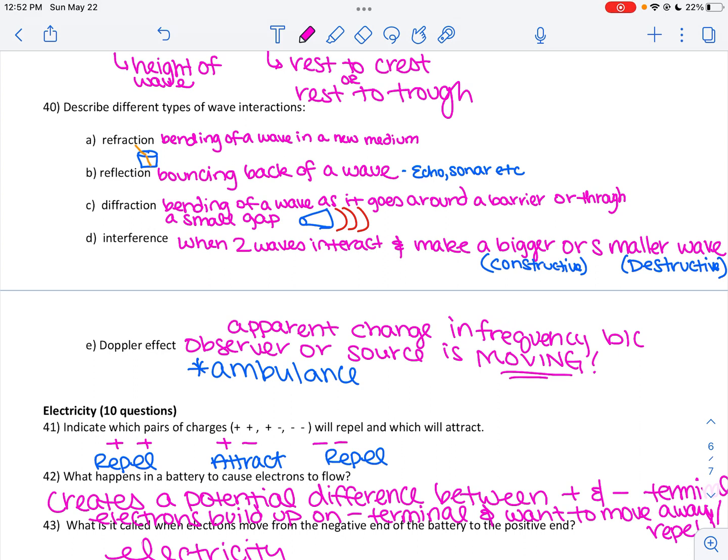Diffraction, this was the cheerleader megaphone, or why people can hear me in the hall even though they can't see me. It's because the wave bends as it passes through a small gap or around a barrier. Interference, when sound combines or when waves combine, they make a bigger wave or they cancel each other out. There's 2 types, the constructive and destructive.